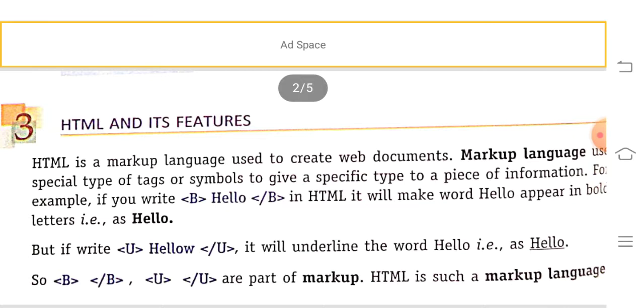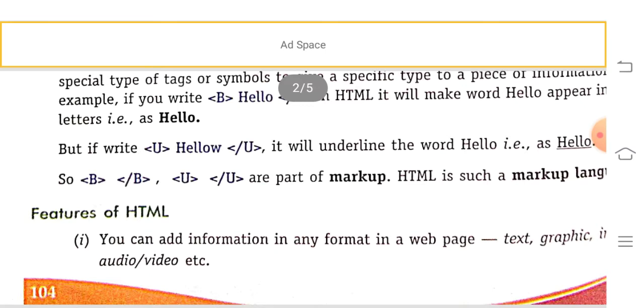So for bold, the first one is the opening tag B and the next one is the closing tag. The next one, U, is underline, with an opening tag and a closing tag. This is part of the markup language. These opening and closing tags are called the markup language.